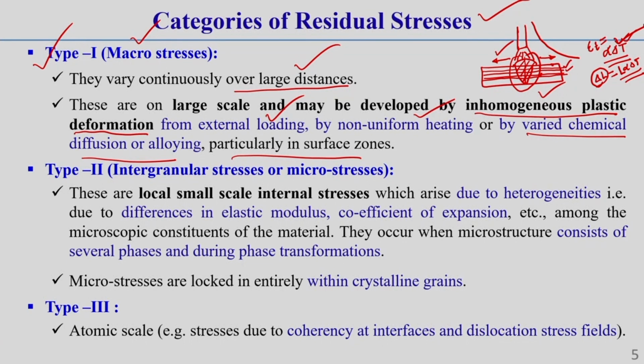If we make some alloying by an electrode material, and it diffuses inside the parent material from the electrode or filler material, that can also develop inhomogeneous plastic deformation. Due to these things, residual stresses can develop.